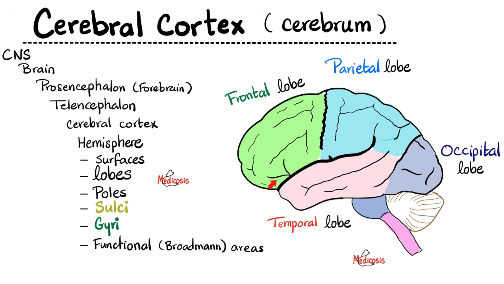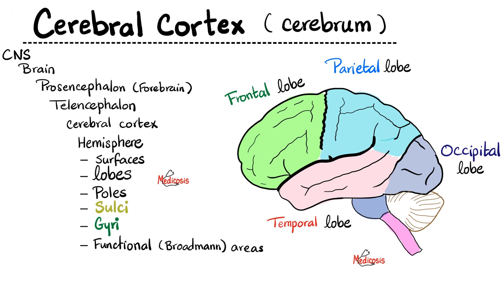It has lobes. There is the frontal lobe, there is the parietal lobe, there is the temporal lobe, and this is the occipital lobe. We have poles, such as the anterior pole, the posterior pole. It has sulci, such as this famous central sulcus, and it has gyri, such as this one, pre-central gyrus, and this one, post-central gyrus. A sulcus is a depression, whereas a gyrus is an elevation.